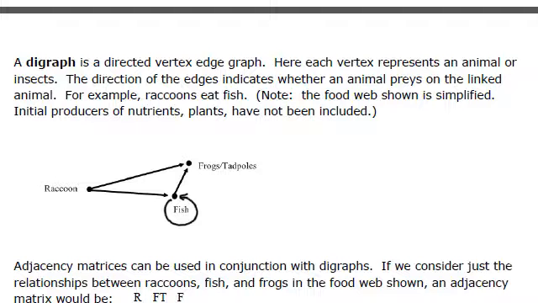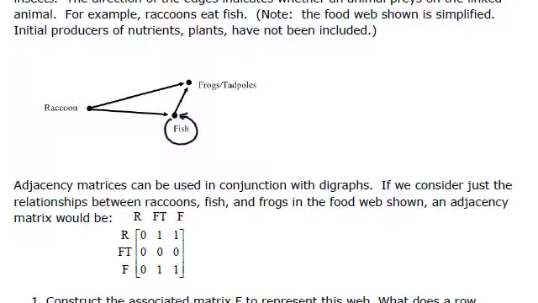So that matrix is based off of what we refer to as a digraph, the food web, just another name for it. And notice here, looking at what we see, R and R stand for raccoon. So the 0 here says that raccoons do not eat raccoons. And the 1-1 means that raccoons eat frogs and tadpoles, and that raccoons also eat fish. Frogs and tadpoles has zeros going across because, as we can see in the diagram, frogs and tadpoles do not eat anything.